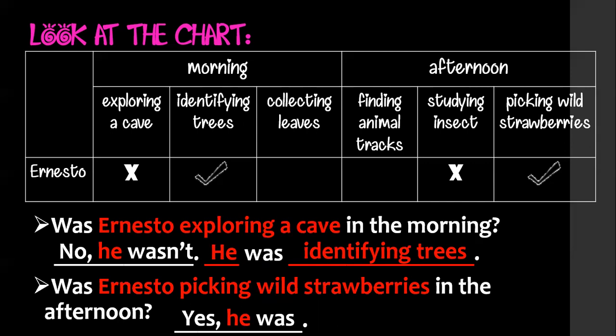So remember that we are using the camping activities expressions, like for example, exploring a cave, identifying trees, picking wild strawberries. So we are using what we have already learned in the previous classes. Now, remember that when our answer is negative, we usually add more information about it. Okay, don't forget about that.